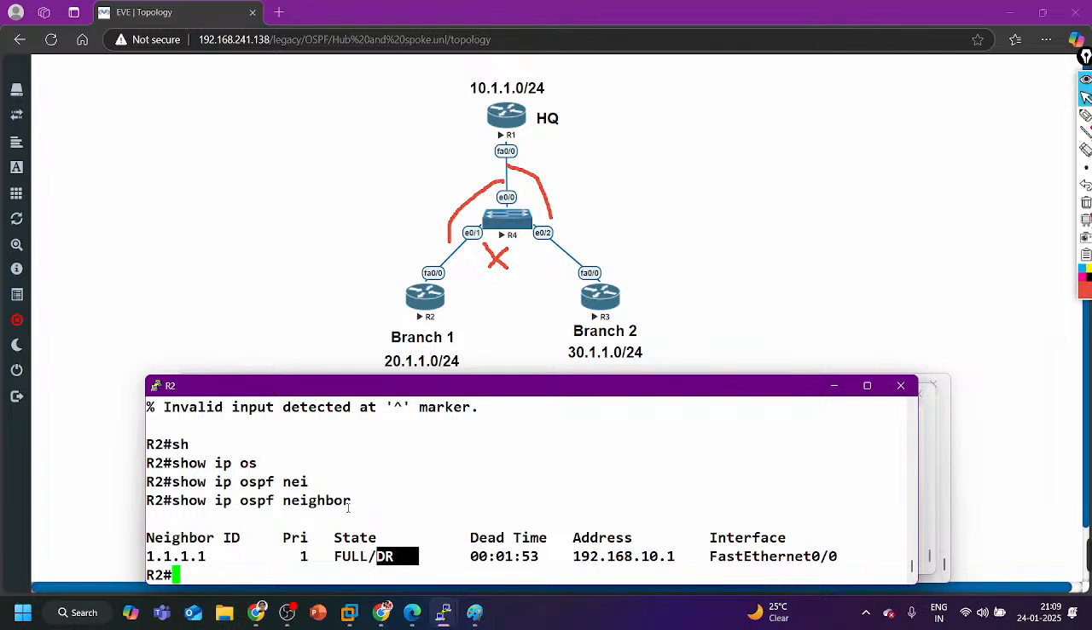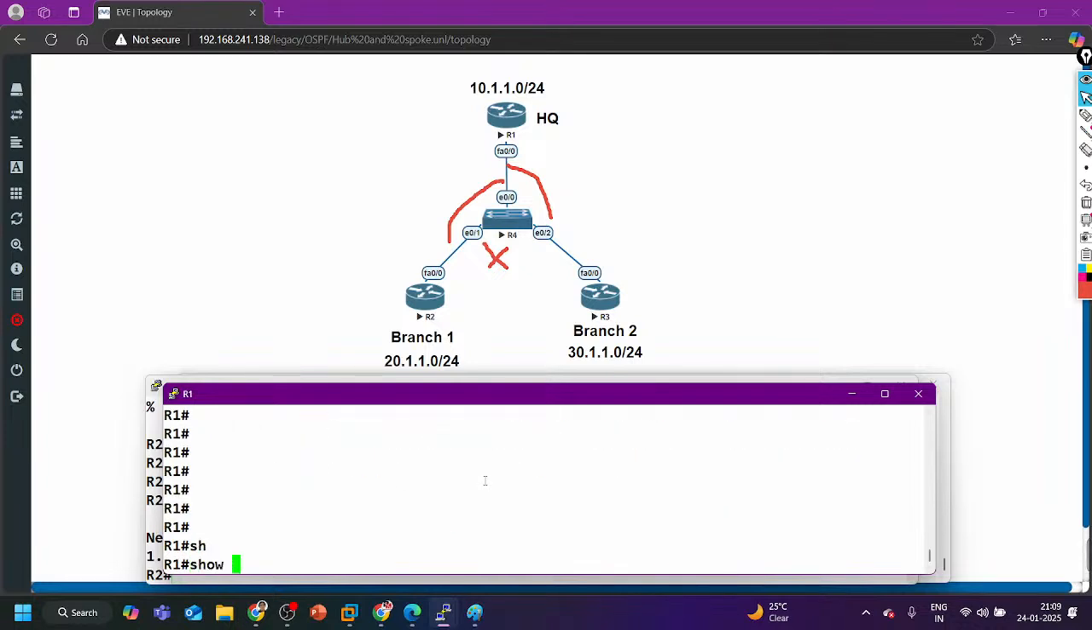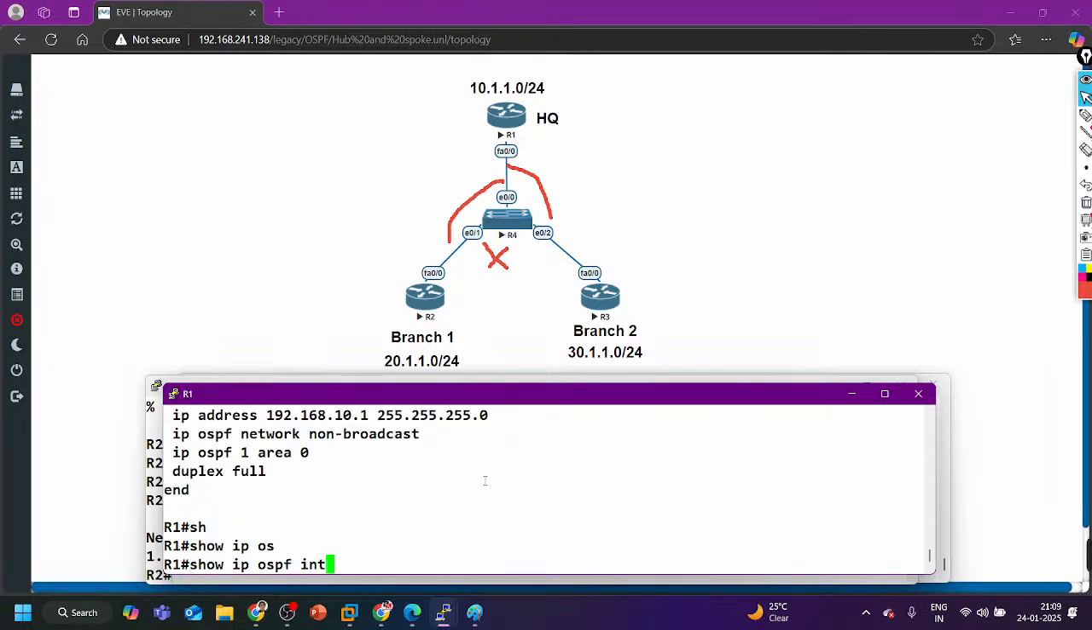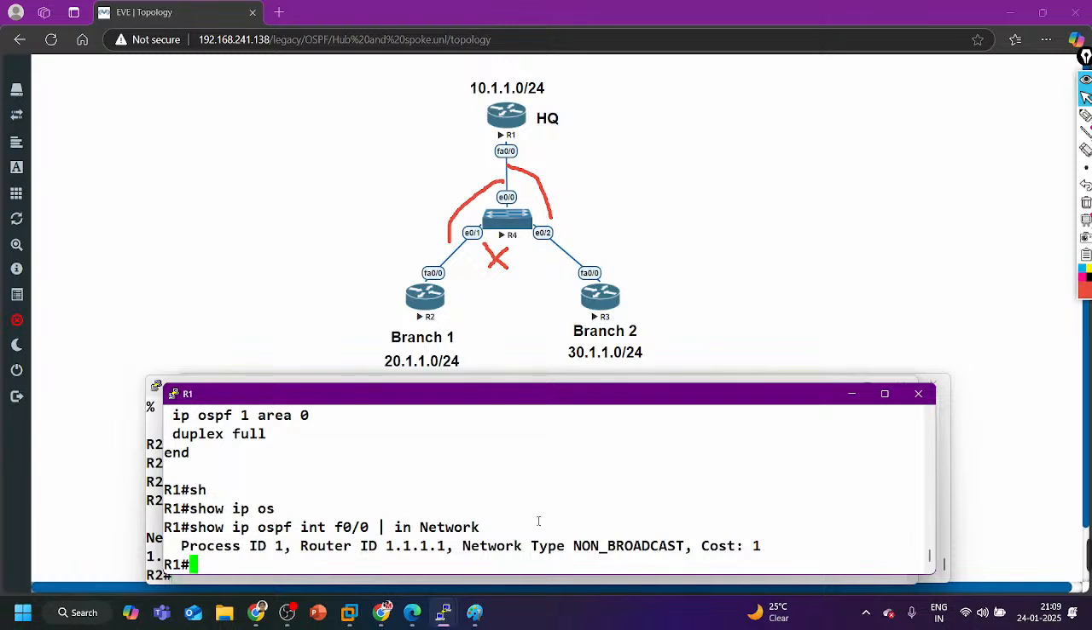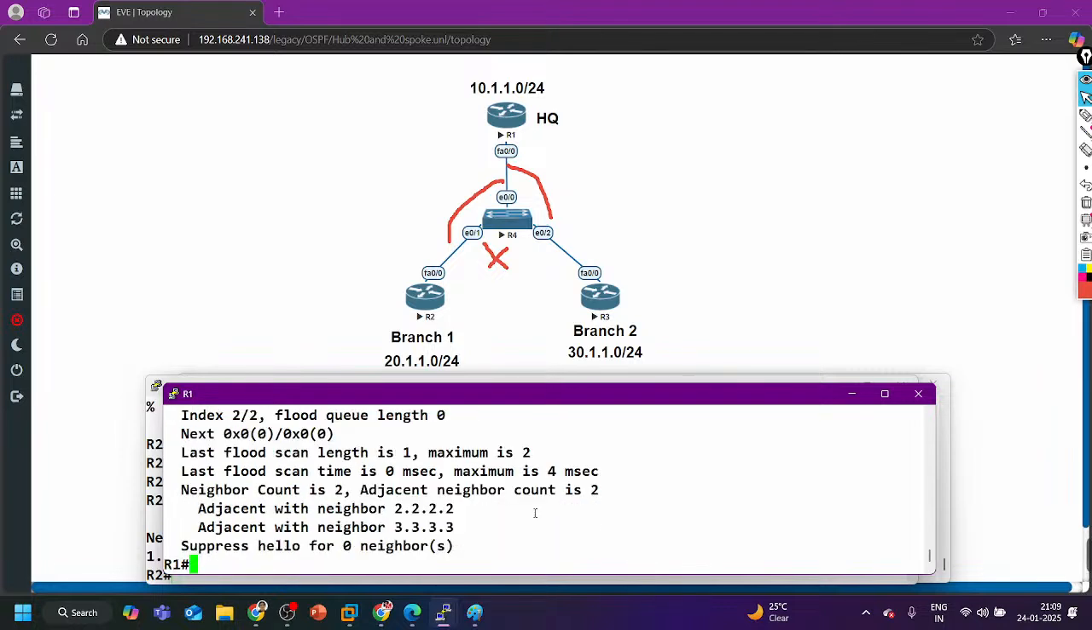How is it possible in non-broadcast? How can a DR router be there, guys? On router number 1, let me verify the network type. This is confusing because when we look at the table, show IP OSPF interface F0/0, it includes network non-broadcast. In non-broadcast network type, how is a DR router there?